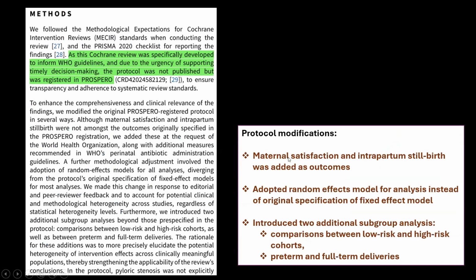Over here in the body of the method, they had mentioned a few protocol modifications. They had added maternal satisfaction and intrapartum stillbirth as outcomes on request by the panel. They had initially planned to do a fixed effect model, but then after peer review, they have adopted the random effects model for analysis. And they have also introduced 2 additional subgroup analyses. They've compared between low risk and high risk cohorts, as well as preterm and full term deliveries.